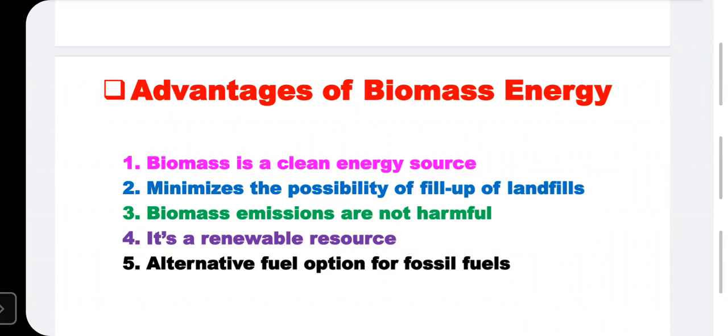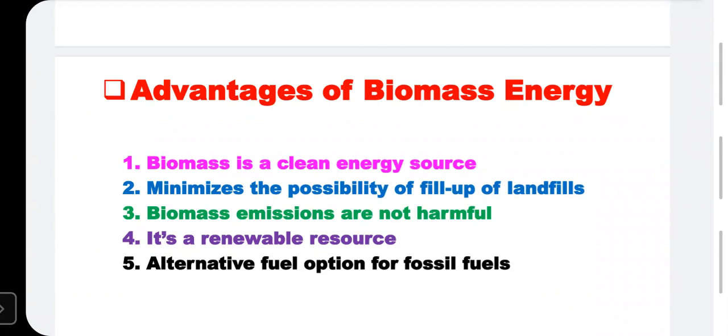Also, some of the, for example, Jatropha. Jatropha is one of the oils that is nowadays used for vehicles also. In vehicles, Jatropha is an alternative fuel, one of the biofuels used for the automobile engine. It is used in the engine also. These are the various advantages of the biomass energy.